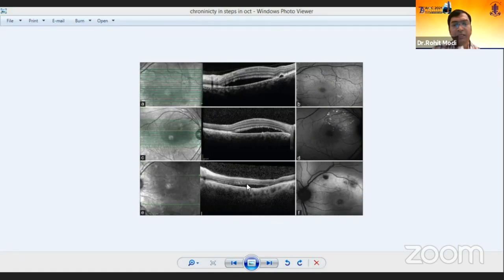And finally, in the chronic stage, when there is a loss of RPE and loss of photoreceptors, we can see the loss of RPE over here. So we can see a stepwise change on fundus autofluorescence as the chronicity progresses.